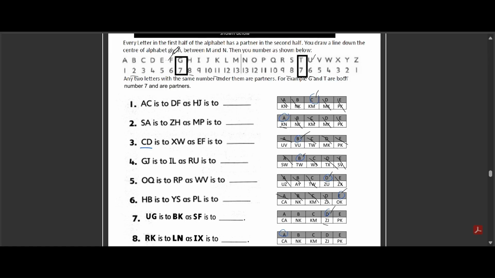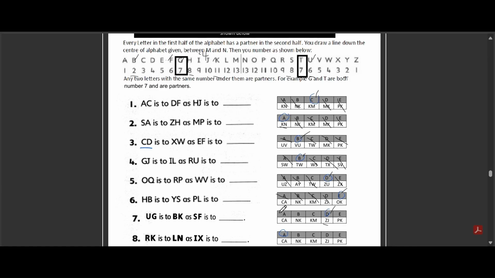However, UG becomes BK. That tells us we're not using mirror images, but rather a forward-shifting pattern. U to B is +5, looping past Z if necessary, and G to K is +4. Now let's apply the same logic to S and F. S +5 equals X, and F +4 equals J. So S, F initially becomes XJ. However, since we need to maintain alphabet order and follow the looping rules, it results in ZJ.